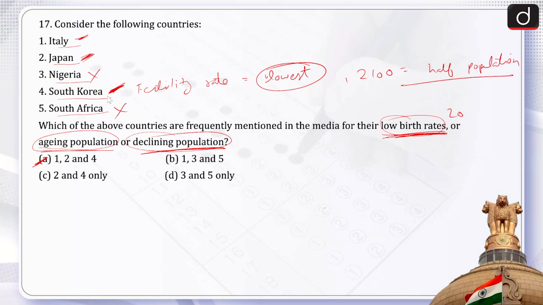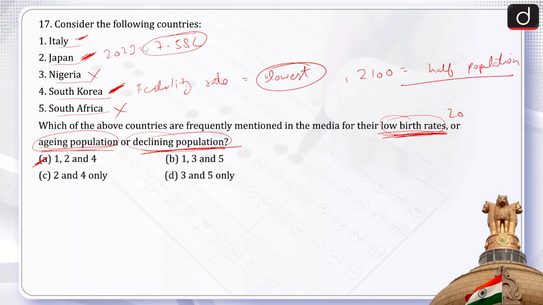So South Korea. And the second country which has low birth rate and aging or declining population is Japan, and Japan is the prime example of the low birth rate. If we talk about Japan, then in the year 2023 there were only 7.58 lakh children born. So you can imagine the number of births is declining.